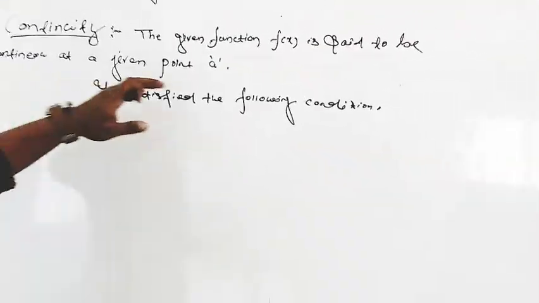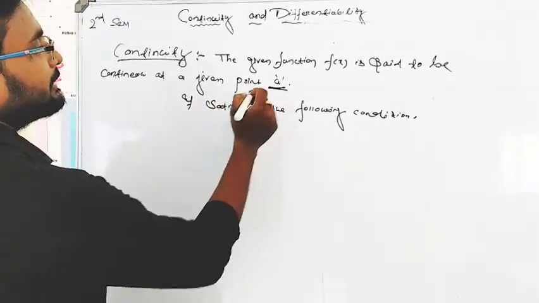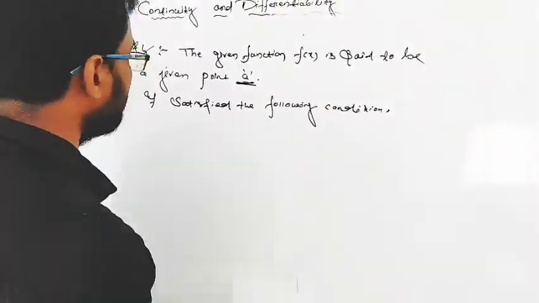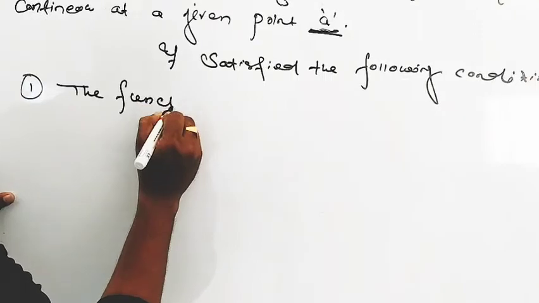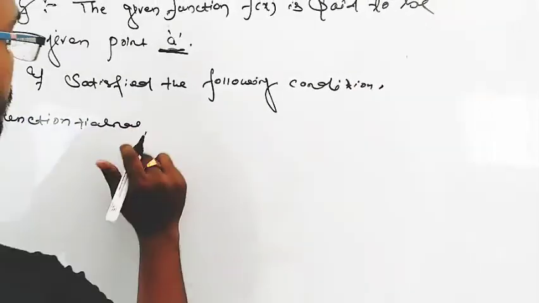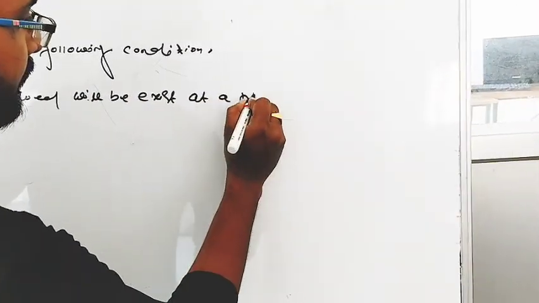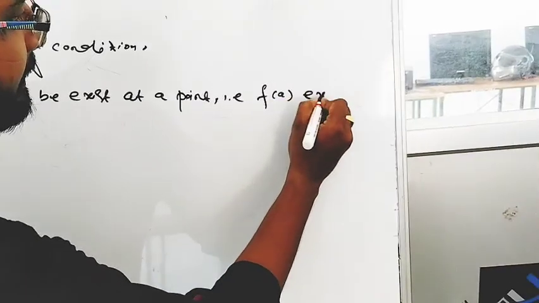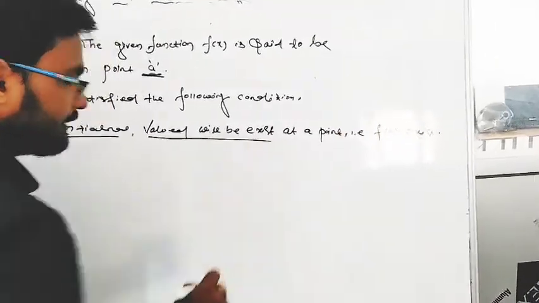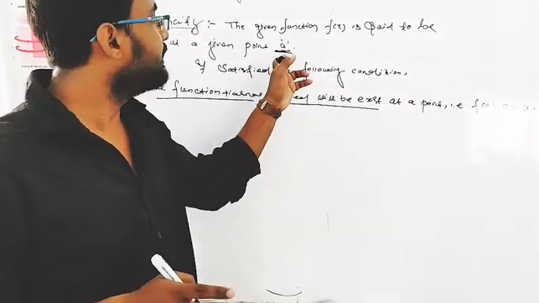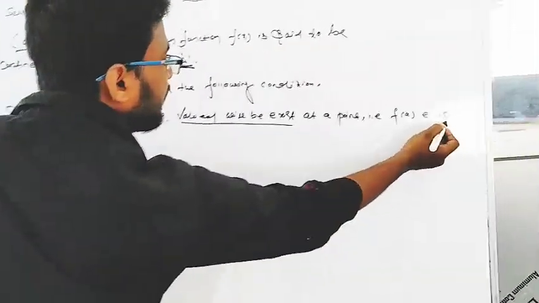What is the condition? A given function f of x is said to be continuous at a given point a if it satisfies the following conditions. What is the first condition? The functional value will exist at the point, that is, f of a exists. The given function's functional value exists at that point.